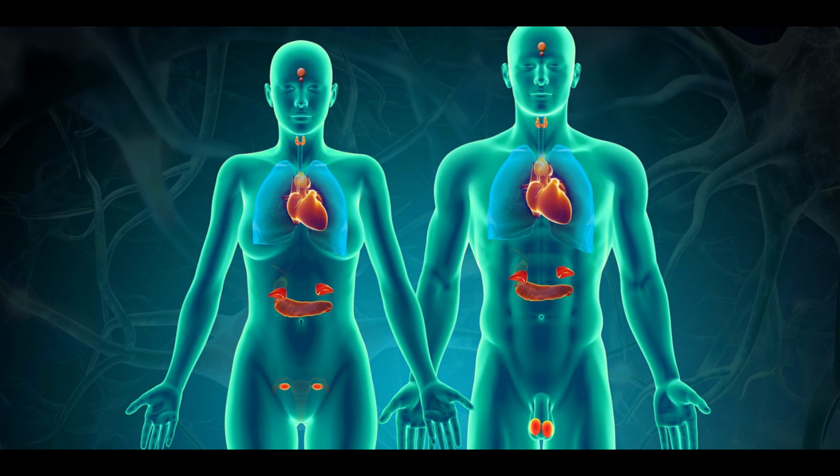There is also the thyroid stimulating hormone, or TSH, or thyrotropin, whose function is acting on the thyroid gland. We have adrenocorticotropic hormone, or ACTH, or corticotropin, whose function is the adrenal cortex.